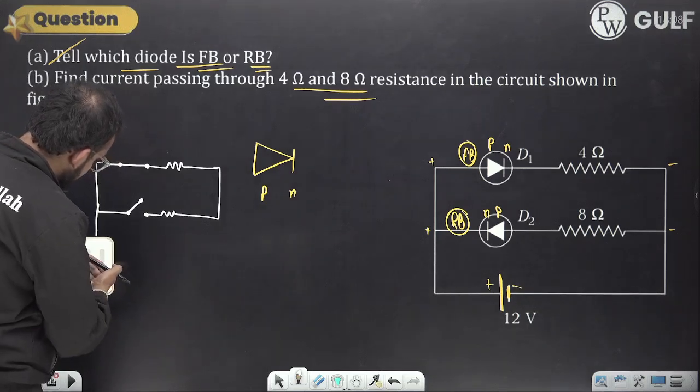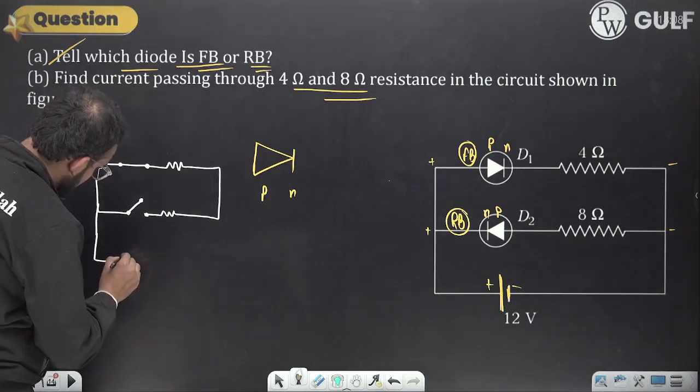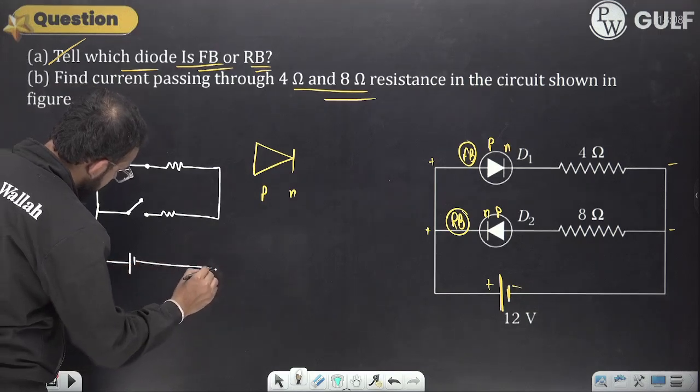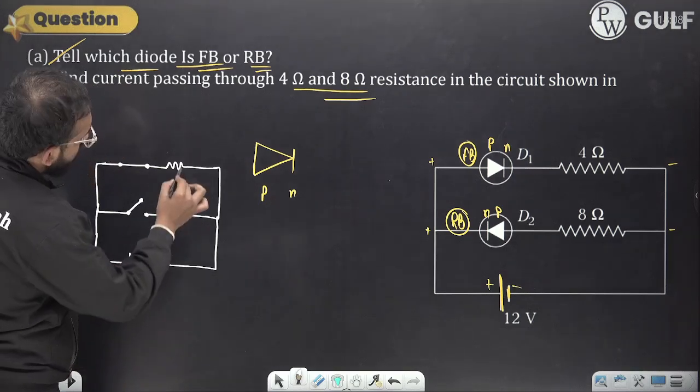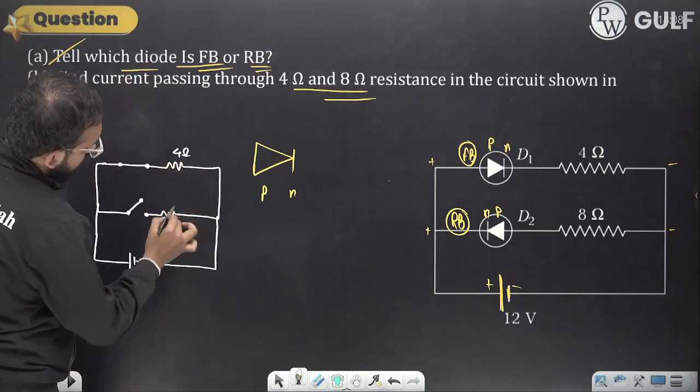This is replaced by a 12 volt battery. A 4 ohm resistor is there and here is an 8 ohm resistor.